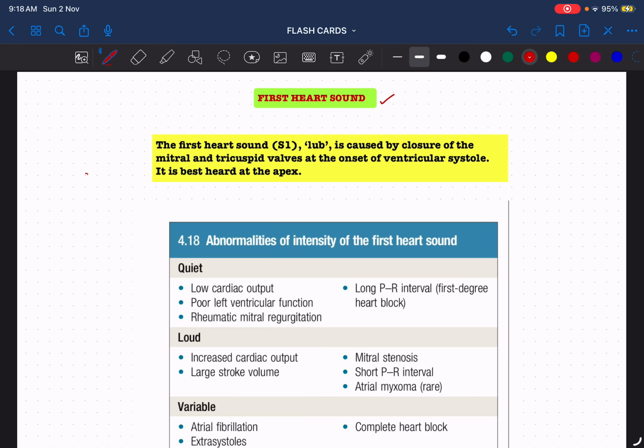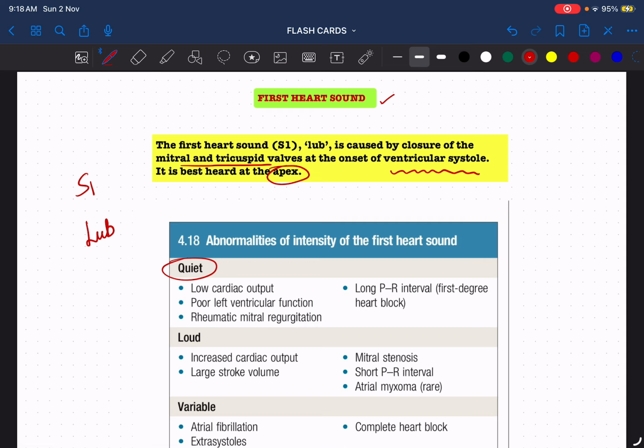The first heart sound is S1, the so-called lub, caused by the closure of the mitral and tricuspid valves at the onset of ventricular systole. This is very, very important because it's at the beginning of ventricular systole. The mitral and tricuspid valves close, and that produces the first heart sound, and it is best heard at the apex of the heart. What are the abnormalities of intensity of the first heart sound?